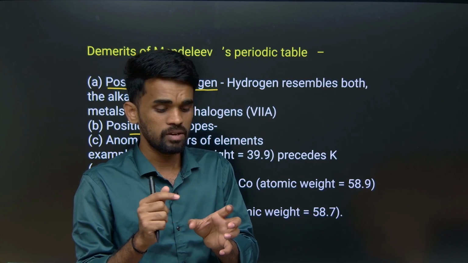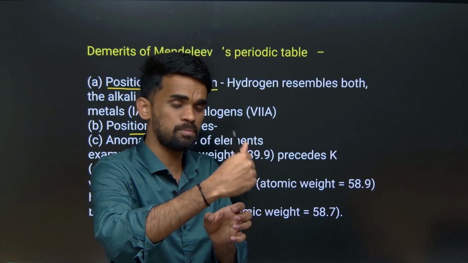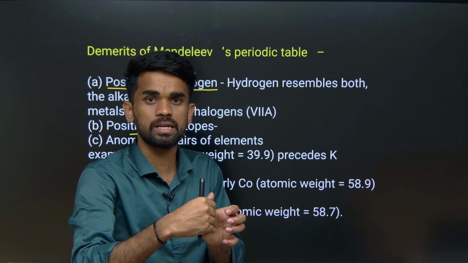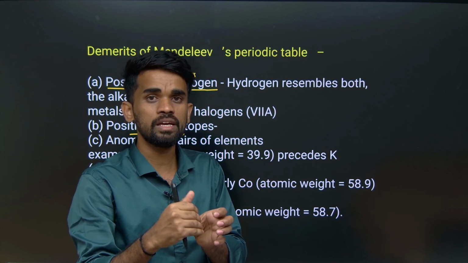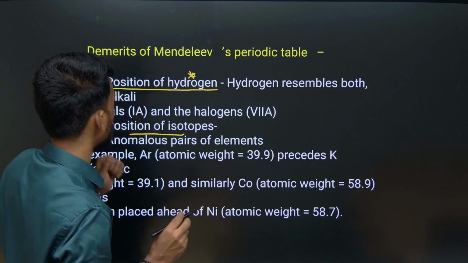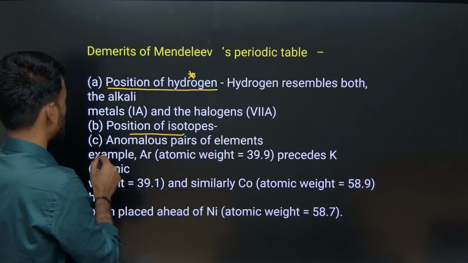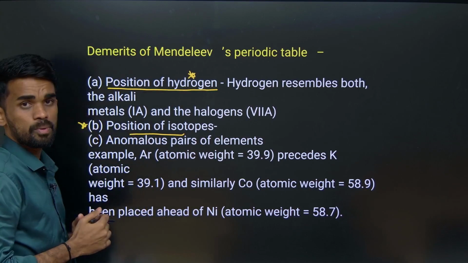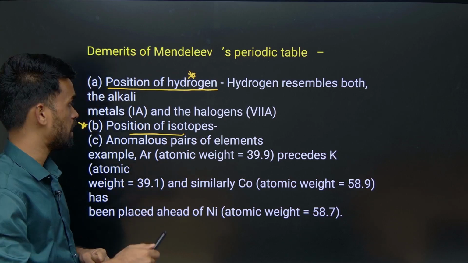So it means when he said he arranged based on atomic weight, these should be kept separately, but he gave only one place, which is a drawback, right? He was unable to explain why he kept them like that. So this is one drawback or demerit of Mendeleev's periodic table, because there is no proper position for isotopes.